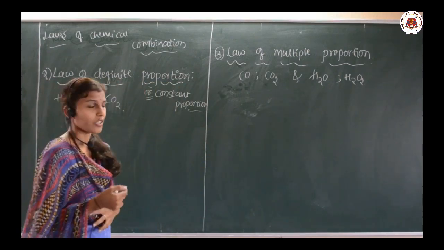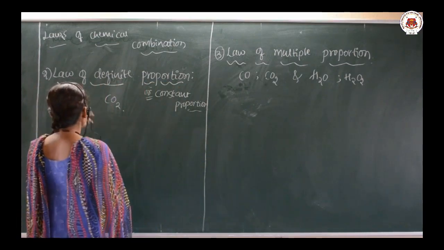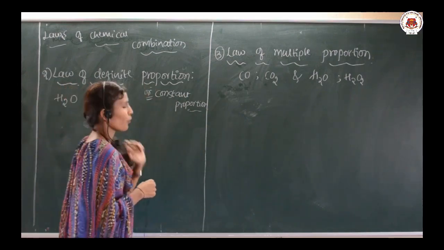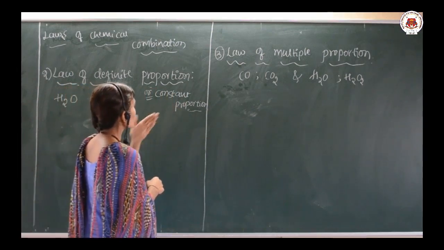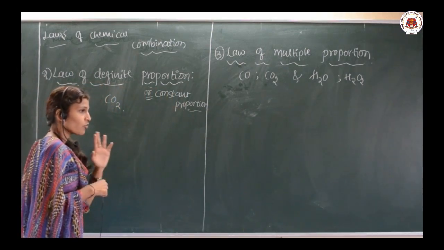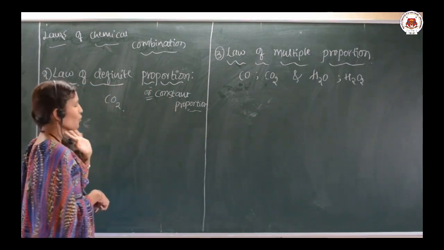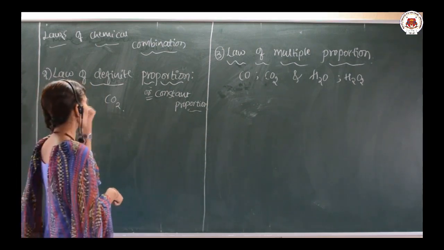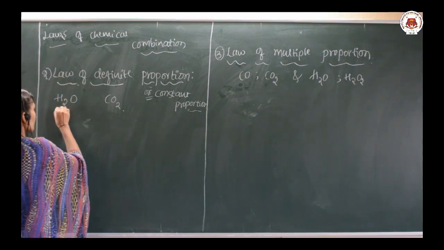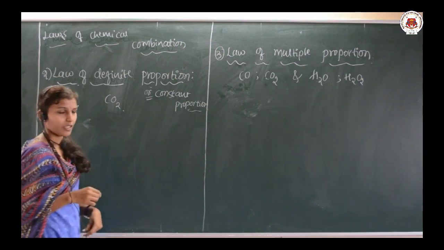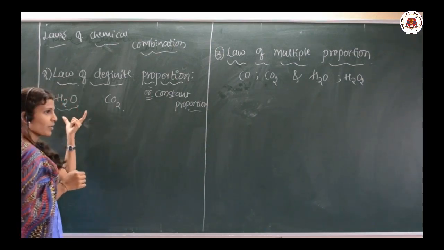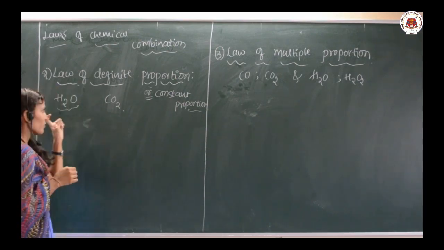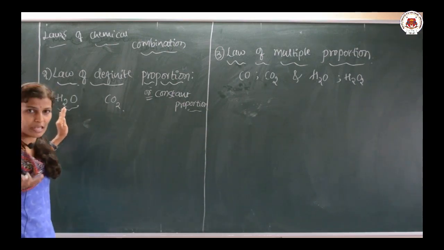Let us go for the second law, that is the law of definite proportion. It is also called the law of constant proportion. Here let me tell you one example, later on we will go for the law. Here are two chemical compounds. Whenever a chemical compound is there, it has the same elements.